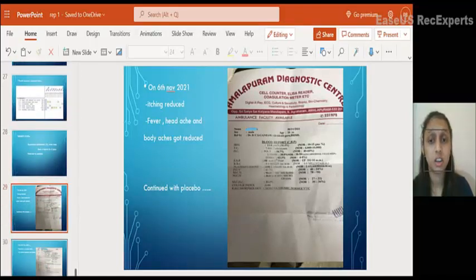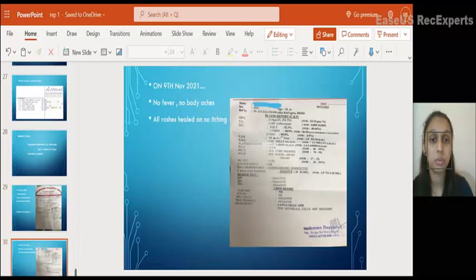And after 3 more days, he came with one more report. The platelet count is 4.6 lakhs, 4.37 lakhs, and he tested dengue negative. There is no fever, no body aches. The general wellness is good, and all the rashes got healed, and there is no itching.